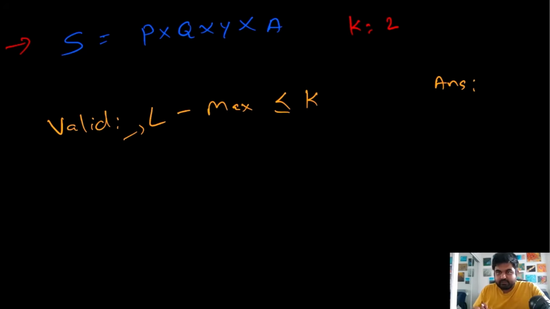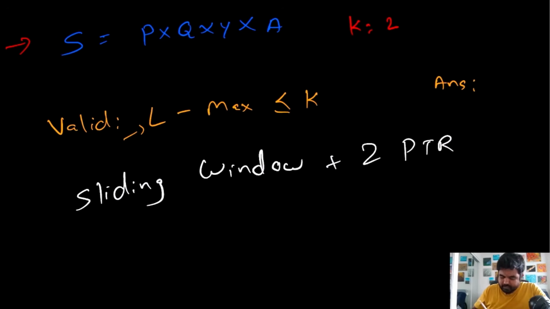We already know this formula. Now we need to see how we can implement it. Basically, we are going to use a sliding window plus two-pointer solution. Inside this solution, we are going to have two variables called left and right, initialized at the first position. We are going to update the right value to the next element.